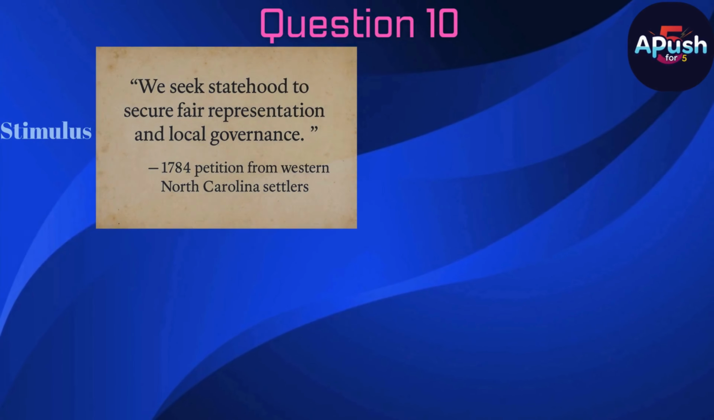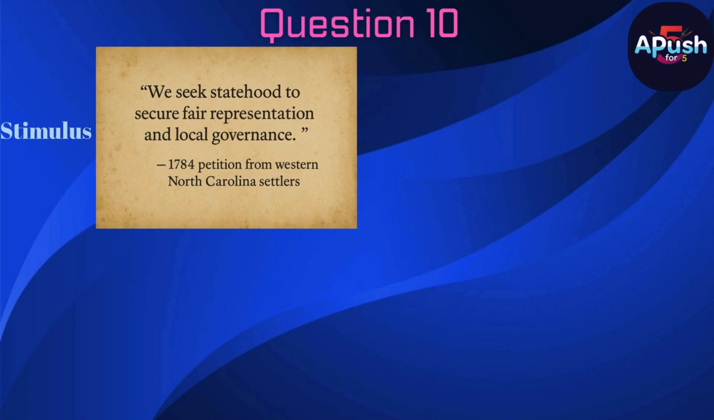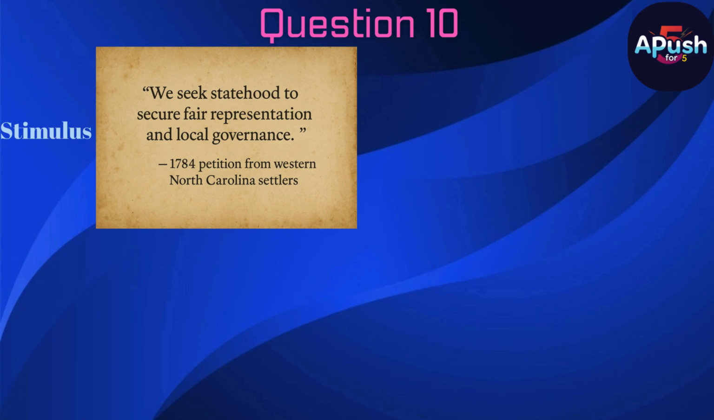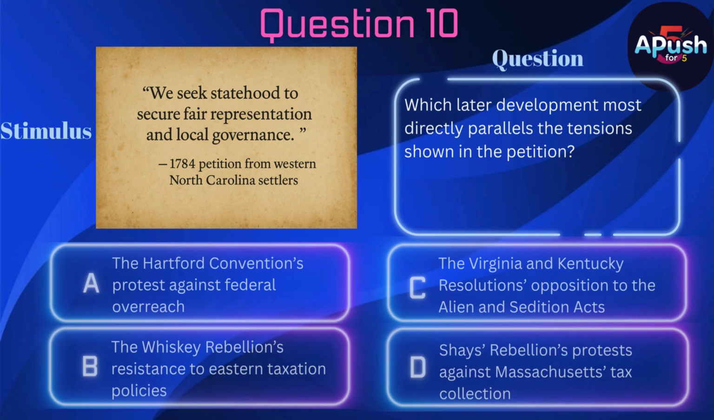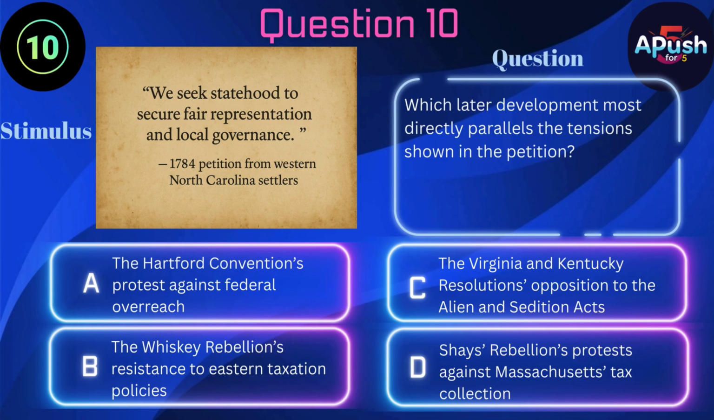Question 10. Stimulus: a 1784 petition from settlers in western North Carolina requests separate statehood due to neglect by Eastern elites. Question: Which later development most directly parallels the tensions shown in the petition? A. The Hartford Convention's protest against federal overreach. B. The Whiskey Rebellion's resistance to Eastern taxation policies. C. The Virginia and Kentucky Resolutions' opposition to the Alien and Sedition Acts. D. Shays' Rebellion's protest against Massachusetts tax collection.